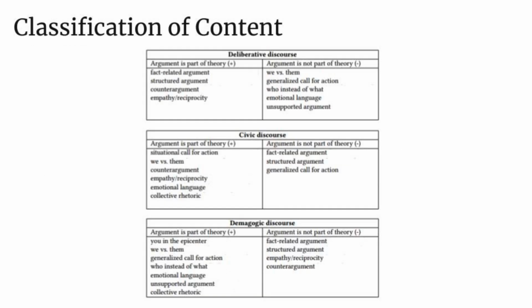To measure the prevalence of these three theories in user comments, we created a taxonomy of rhetorical elements that should appear in them according to political theorists. For example, in deliberative discourse, discussants will use fact-related and structured arguments while avoiding ungrounded ones. Similarly, civic discourse would contain rhetorical elements that make situational calls for action, but also empathy and reciprocity. In contrast, demagogic discourse contains elements such as we-versus-them rhetoric and emotional language.